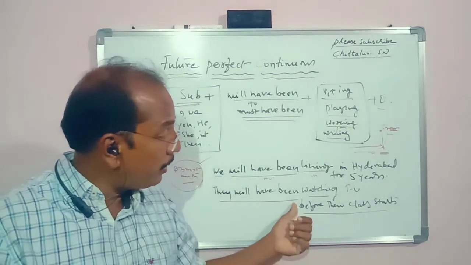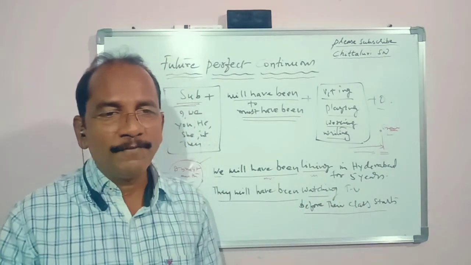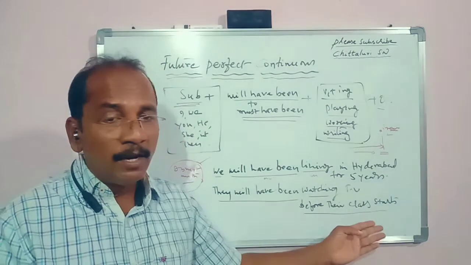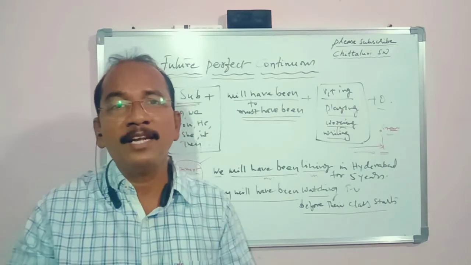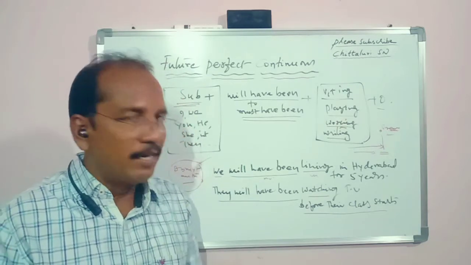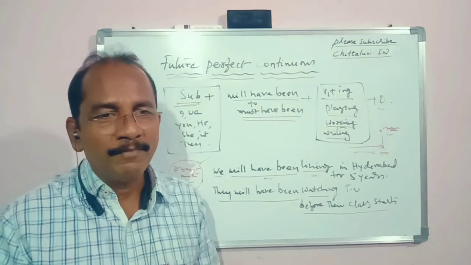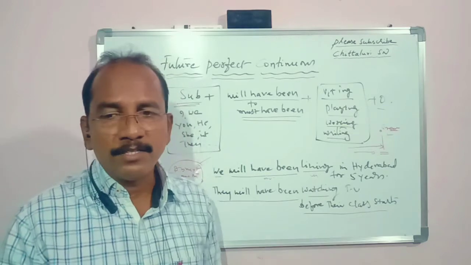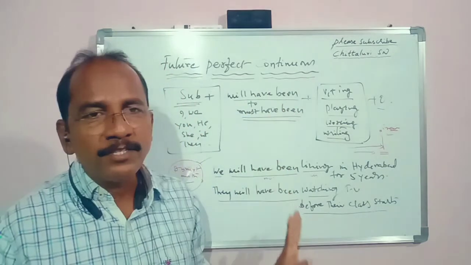So they will have been watching TV before their class starts. In the future, before the point, before their class starts, definitely they will have been watching TV. Watching of their TV will be in progress. It will have been happening. It will have been occurring. It will have been done by them actually. So they will have been watching TV before their class starts. This is the main use of future perfect continuous tense, friends.